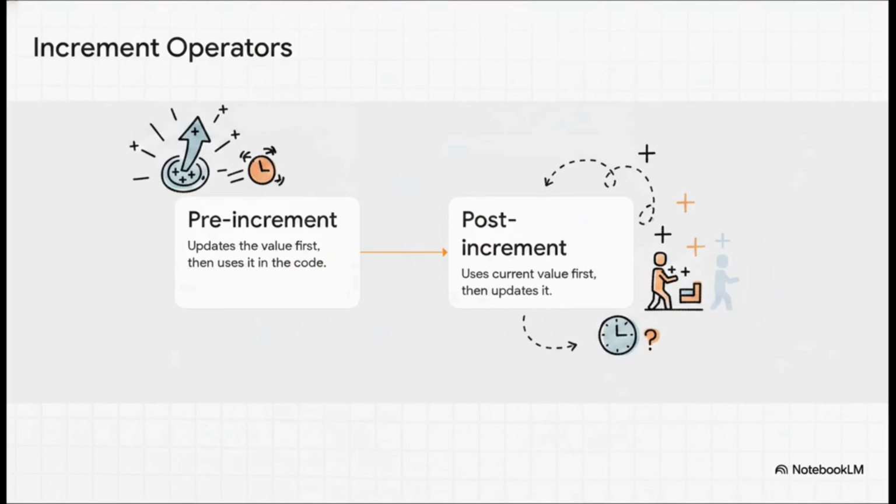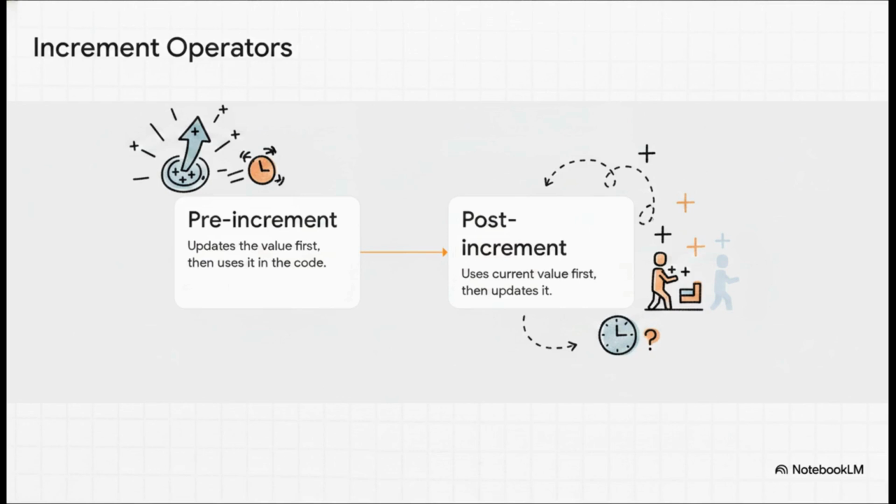Now, here is a very specific trick with arithmetic operators that trips up a lot of beginners: pre-increment versus post-increment. Pre-increment, which is written as ++a, is proactive. It adds 1 to the value immediately, and then uses that brand new value in the code. Post-increment, written as a++, is a bit lazier.